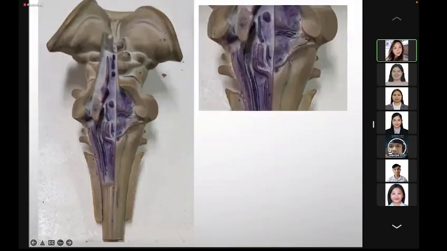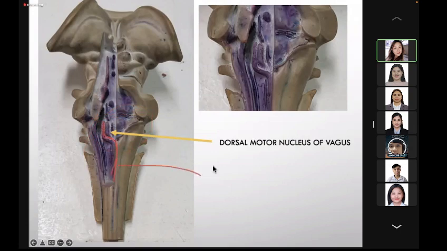Okay. Now, at the level of the medulla, we have here the dorsal motor nucleus of the vagus, and lateral to it, you have this S-shaped nuclei, and that is, class, the nucleus of tractus solitarius.